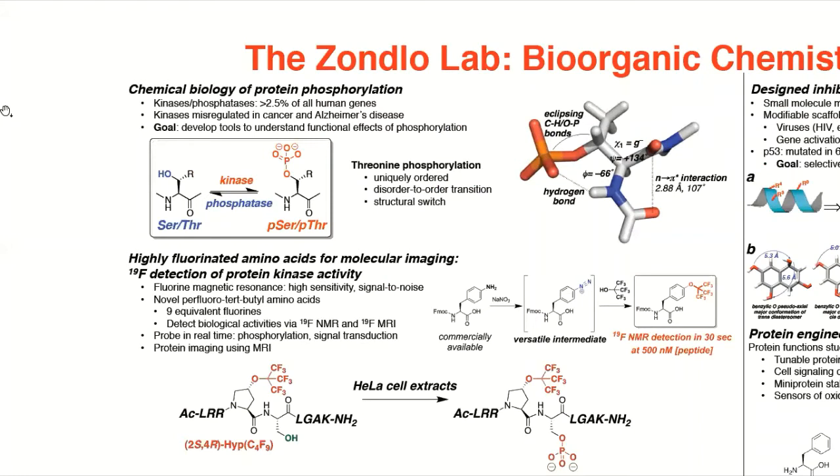Protein phosphorylation is a major topic of interest in our lab. We seek to understand the functional effects of phosphorylation, as kinases are misregulated in a number of diseases such as cancer and Alzheimer's disease. In studying protein phosphorylation, we found that threonine, upon phosphorylation, undergoes a disorder-to-order transition, which becomes a structural switch within the peptide or protein.